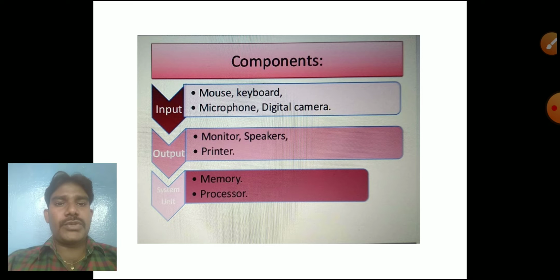Next, the system unit: memory and processor. Memory means whatever instructions and data we store in a computer, everything is stored in memory. The processor handles the instructions you give, first, second and third. We continuously give instructions and it processes them one by one. That is the use of the processor.